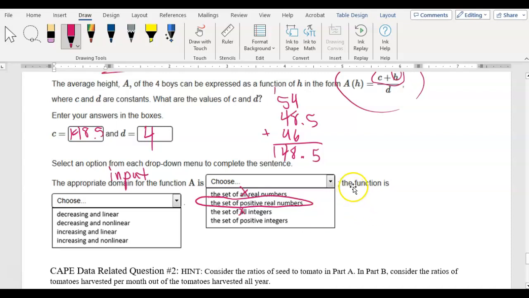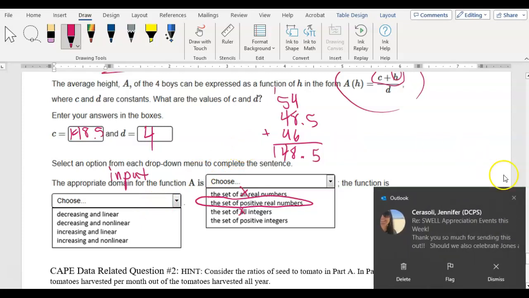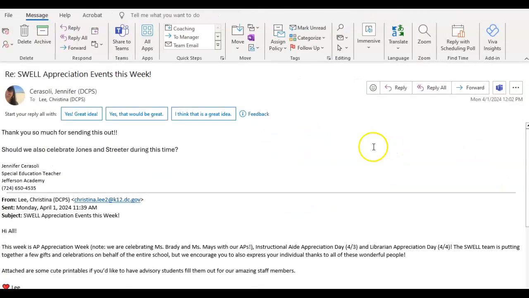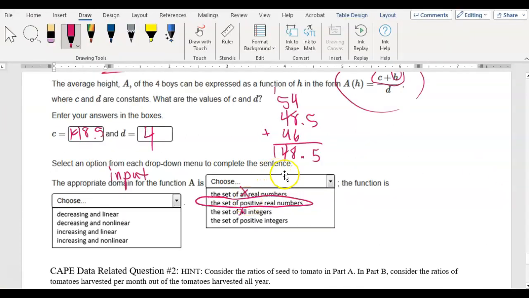And then it says the function is decreasing linear, decreasing nonlinear, increasing linear, or increasing nonlinear. All right, well, this is an average, right? Which means that this is not going to be an exponential function or a quadratic function, right? Because it's something that has a constant value that we'll get.